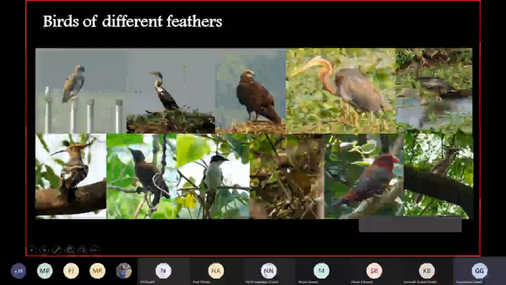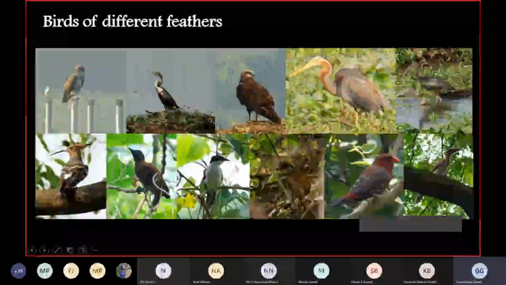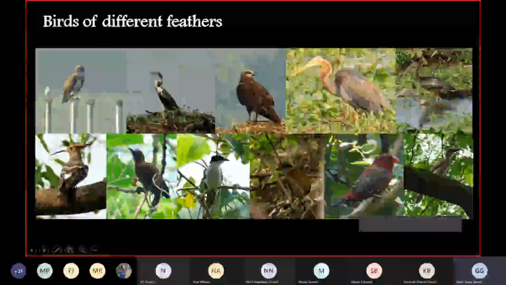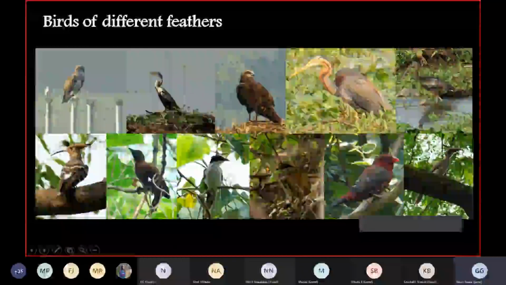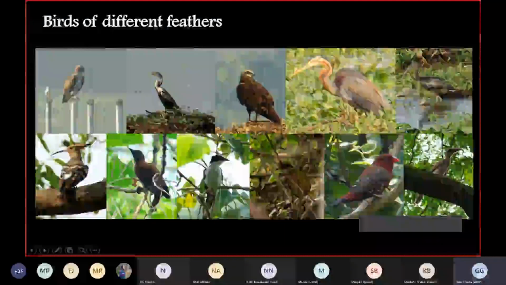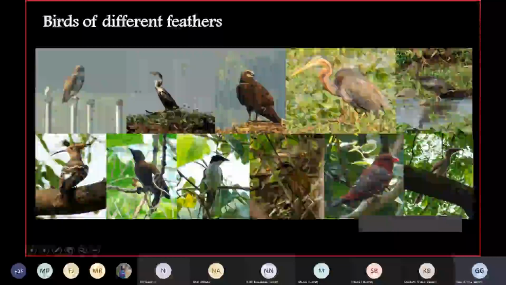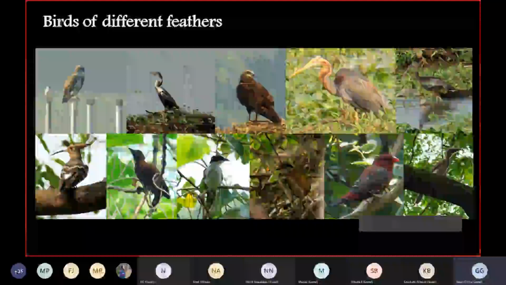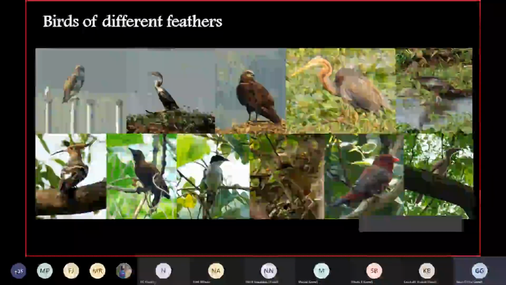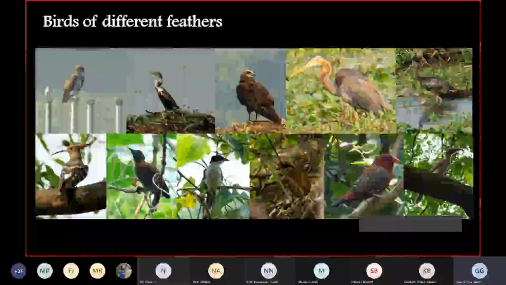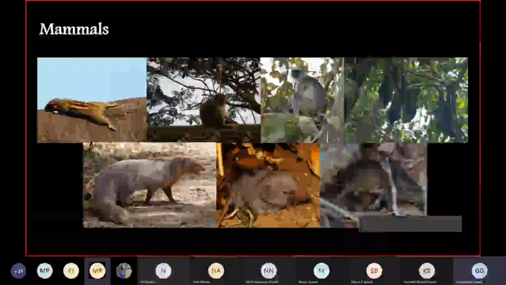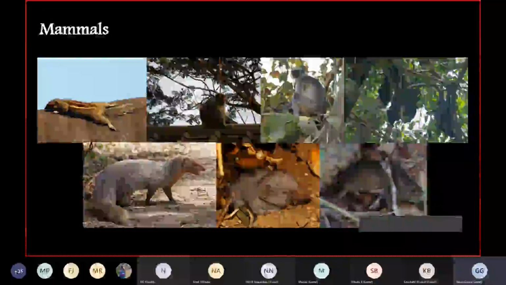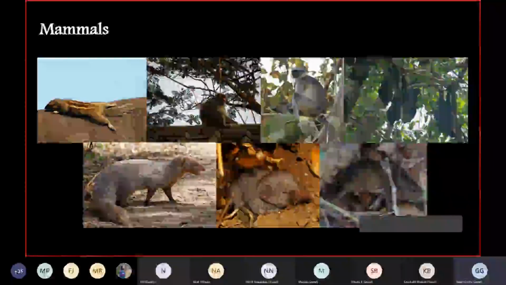You also have monsoon visitors like the white-breasted cuckoo, and the Indian pitta, which is really beautiful. And this particular one is a Rufous woodpecker. I think yours was the first place where we actually saw a Rufous woodpecker eating ants from a pagoda ant's nest. So that was really the first sighting of that particular activity of the Rufous woodpecker. Then we come to the last group of fauna, the mammals.